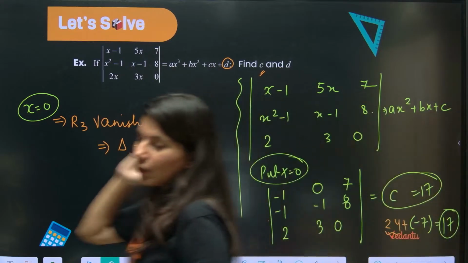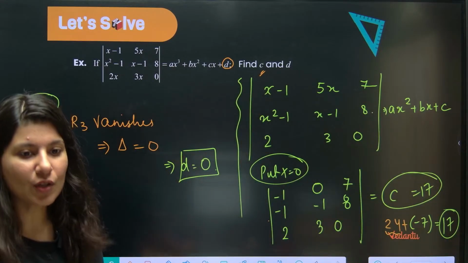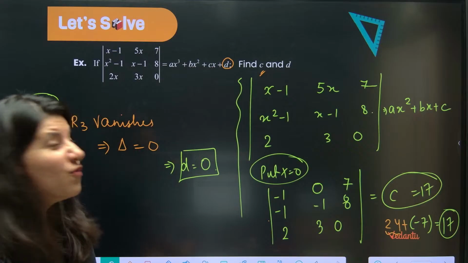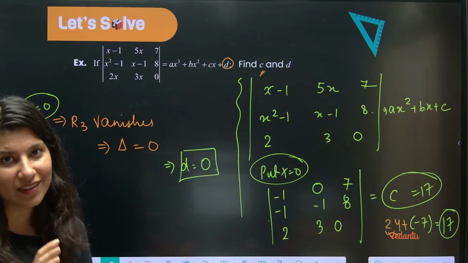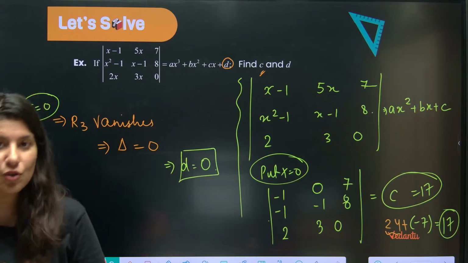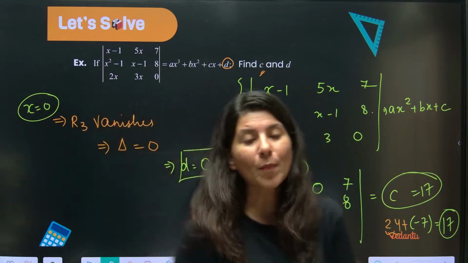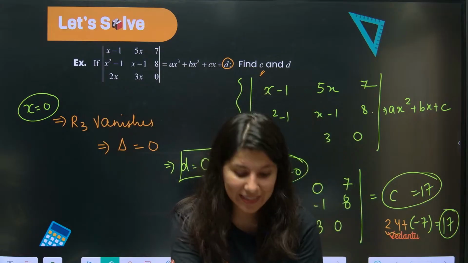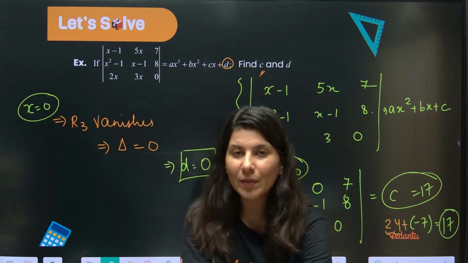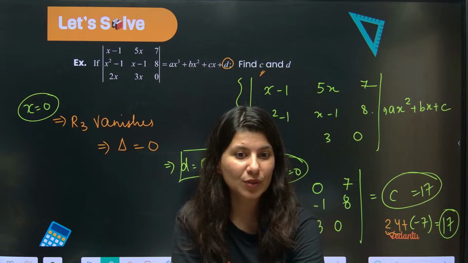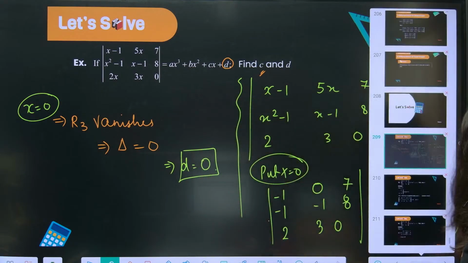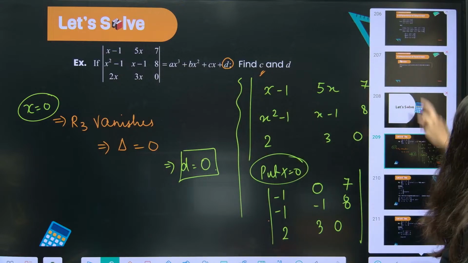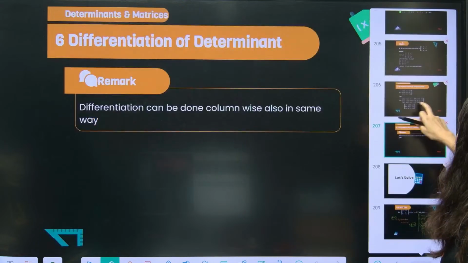Now you'll be like, ma'am, hold on. What if I need to calculate the complete polynomial? For that, you have to learn differentiation of determinant. This is the last topic of determinant of today's session. After that, just one topic is remaining, that is Cramer's rule. Differentiation of determinant is something which we have missed.